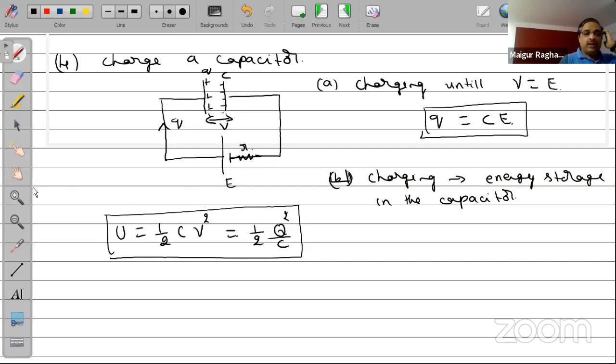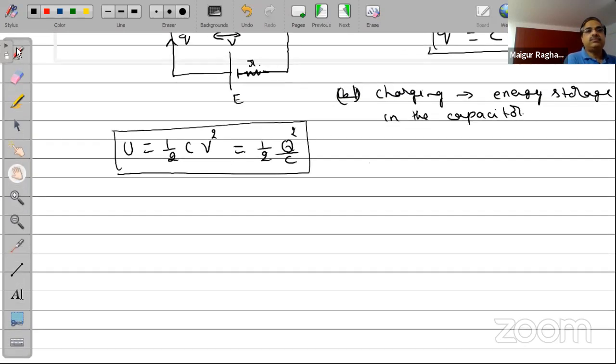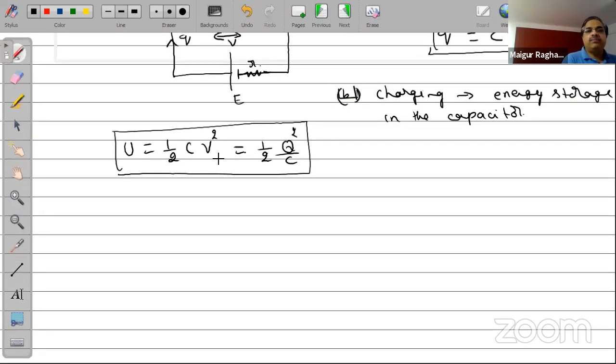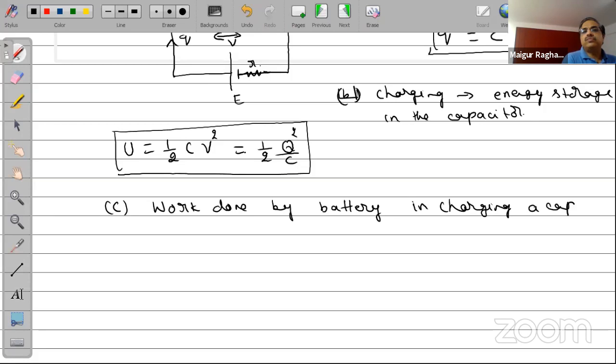At this point in time, I also want to mention one more important idea. Work done by the battery or the cell in charging a capacitor is given to be CV square.